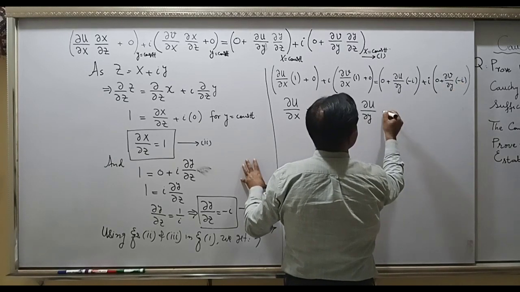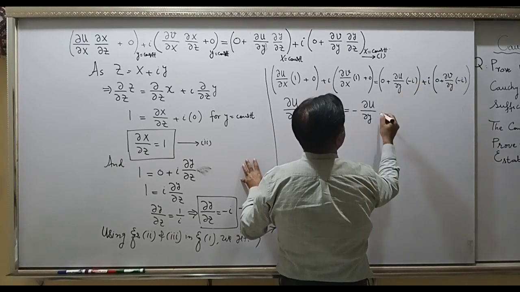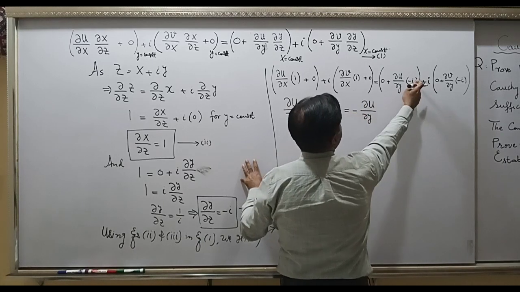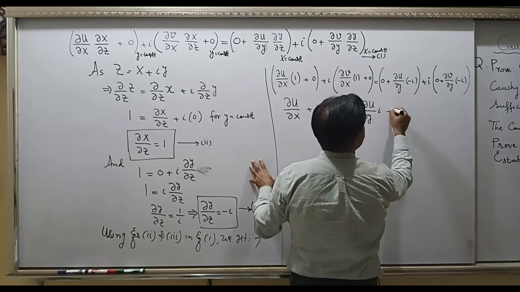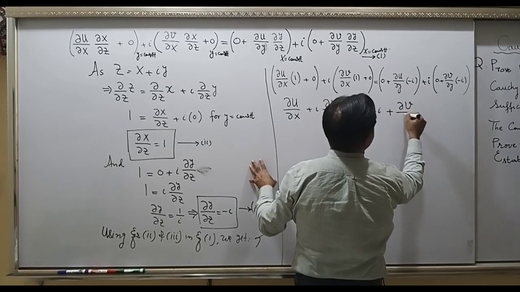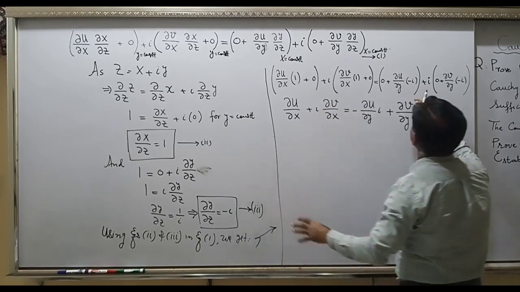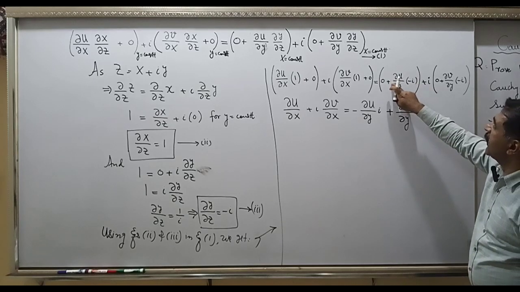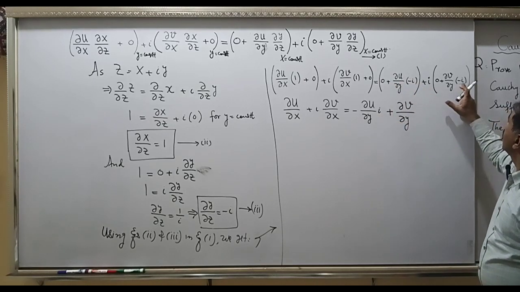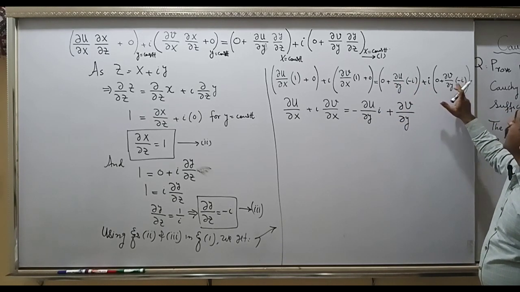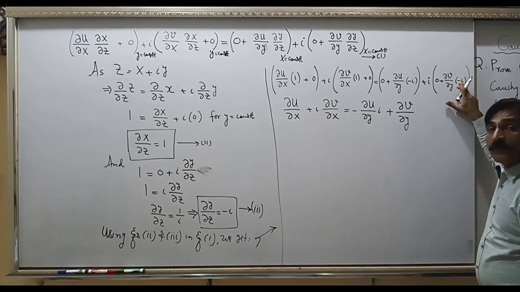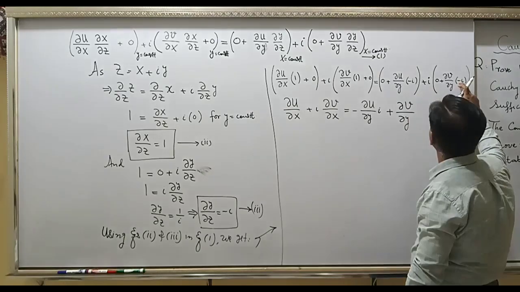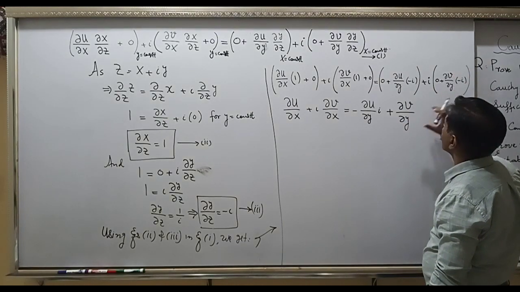So you have plus, here you have i, minus sign and i, and this will give you plus partial v over y. Look, this minus here and i on the right, and this iota multiplied with iota is minus 1, and this minus 1 will make plus 1. So it is partial v over y.